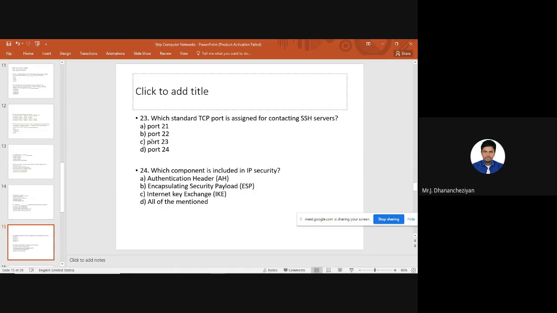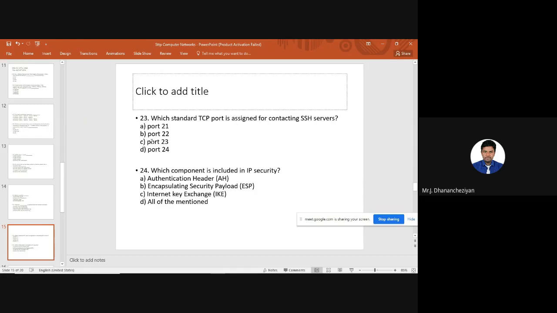We will talk about IP security. Whenever we talk about IP security, we talk about HTTPS. We all know what HTTPS is. HTTP is Hypertext Transfer Protocol, and HTTPS is Secured Hypertext Transfer Protocol. It includes IP security. There are many options given here. What is the component included in IP security? A is authentication header, B is encapsulating security payload, C is internet key exchange, and D is all of the mentioned.